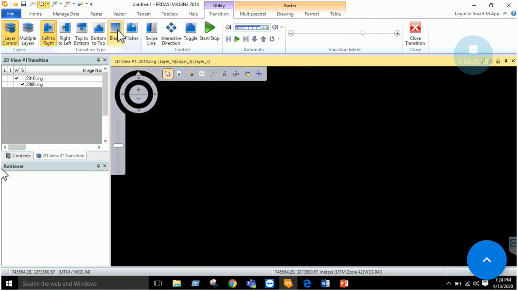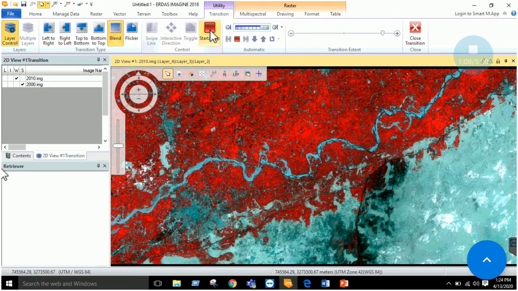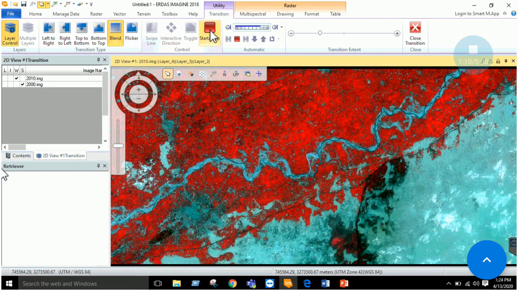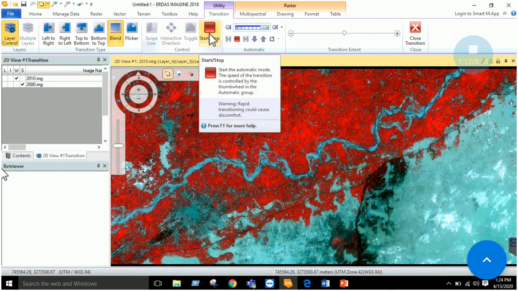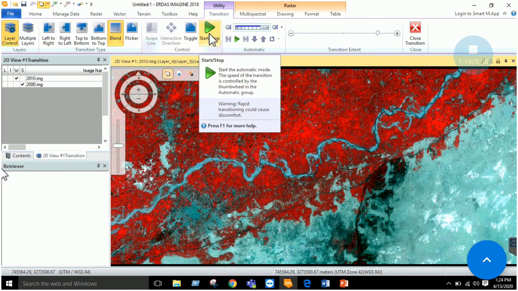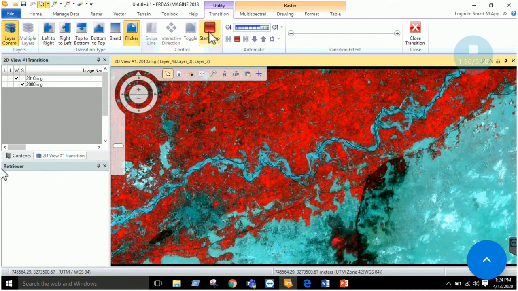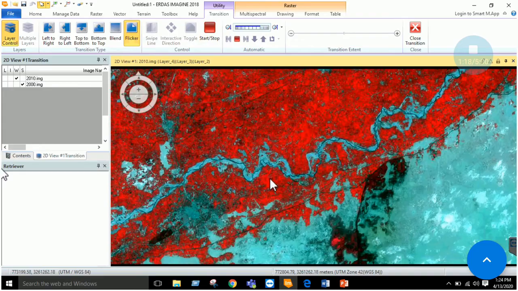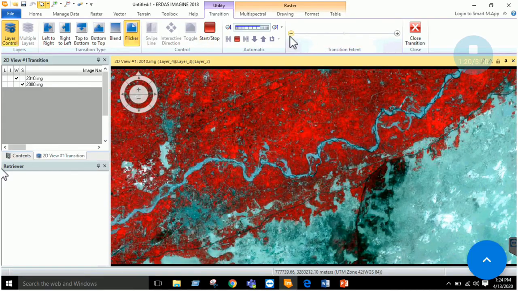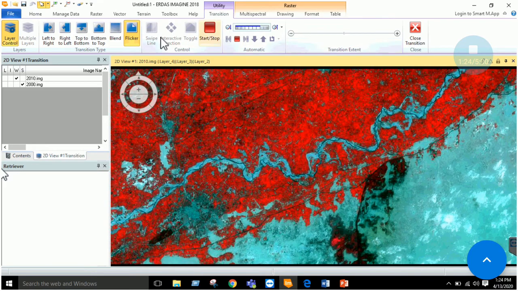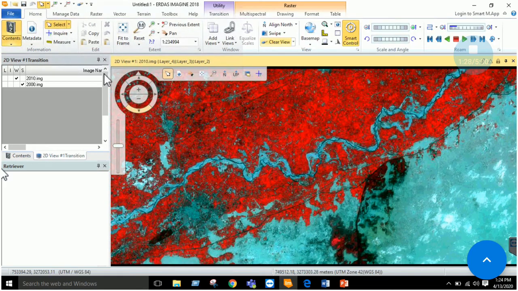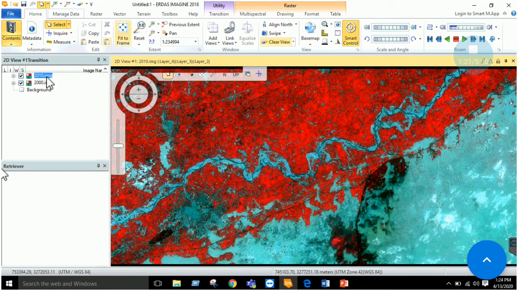Similarly, we have the other option of blend. Just click it, and similarly we have the option of flicker that displays the view of the two, right? So this is the way to view two overlaying layers in ERDAS Imagine.